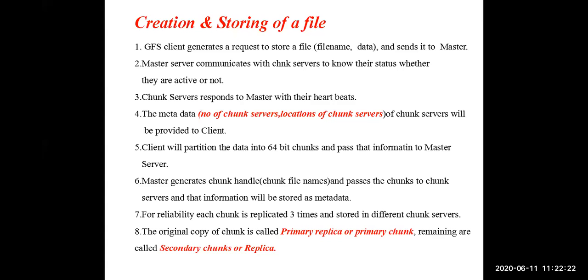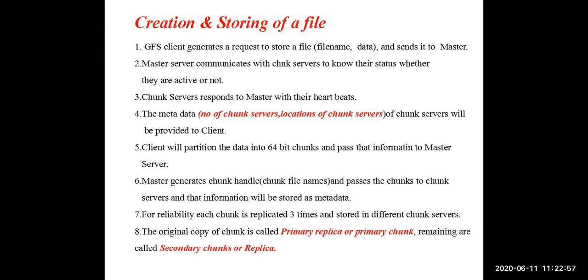When we come to the chunk servers, while storing the file partitions, that is chunks, for each chunk replicas will be created. 3 copies will be created, and each copy is called a replica. Why create 3 copies? For fault tolerance and reliability. Even though some servers fail, we should not lose our data. So it maintains 3 copies in 3 different servers. The original copy is called the primary replica or primary chunk, and the remaining 2 are called secondary replica or secondary chunk.